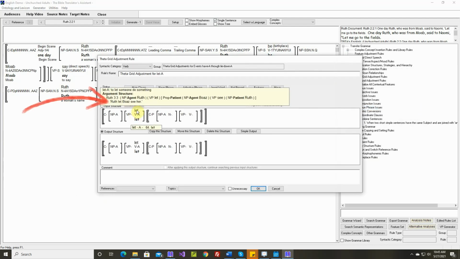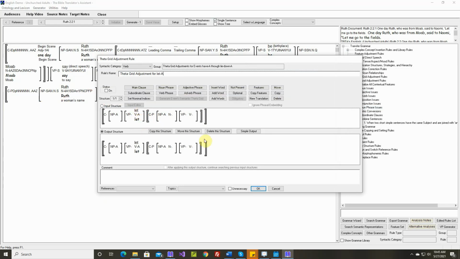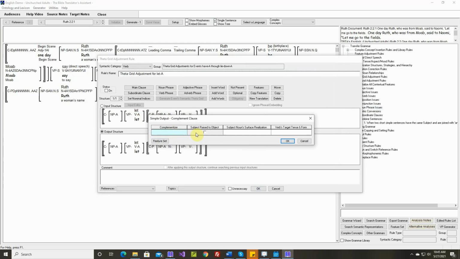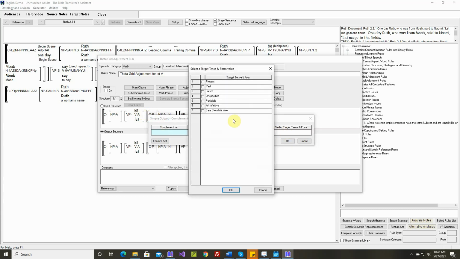Ruth let Boaz see her. Okay, so there's a complement clause. If it were a pronoun, Ruth let him see her. So we need subject raising here. That's a simple output. Okay, no complementizer, but this is subject raised. Because we know that if there's a pronoun, John let her see him. Okay? And for the verb, target tense, and form, we want a bare stem infinitive.